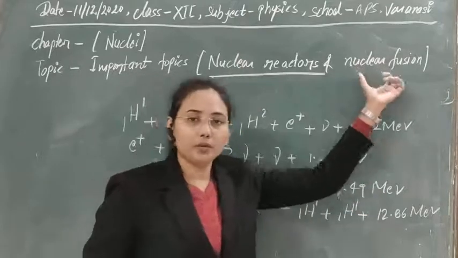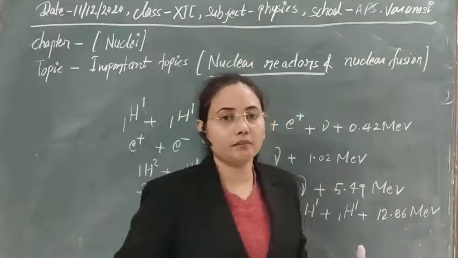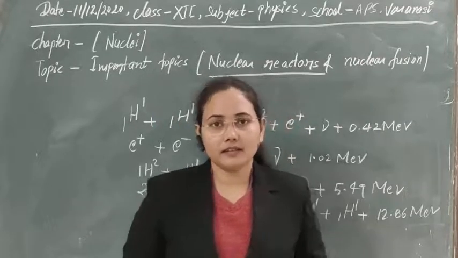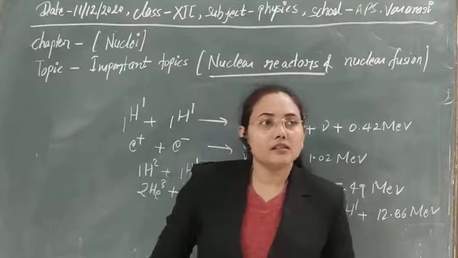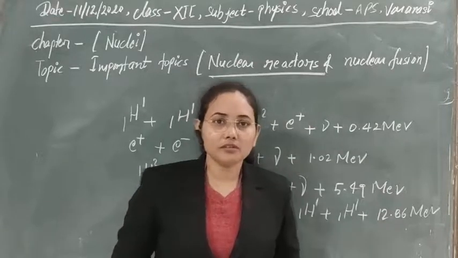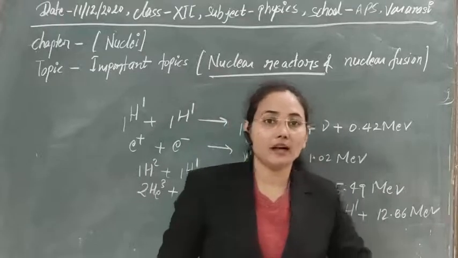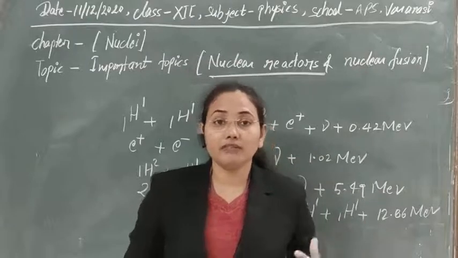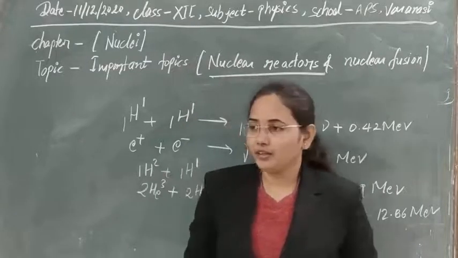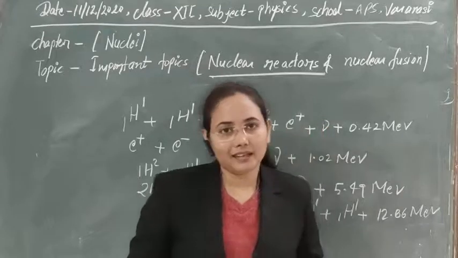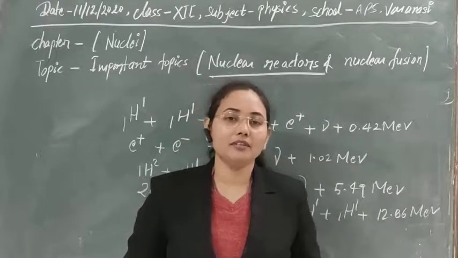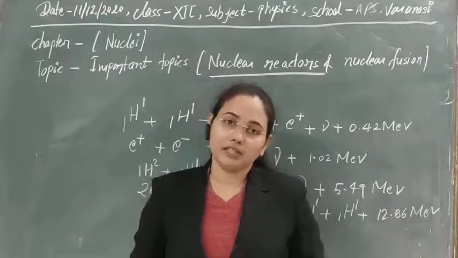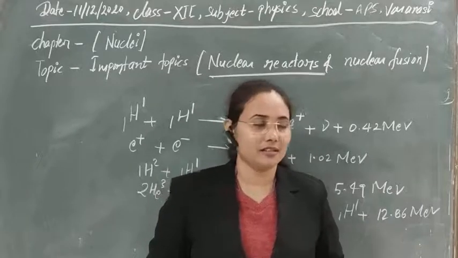In nuclear fusion, two or more nuclei are fused together to form a heavier nucleus, and in that process a large amount of energy is released. To start the nuclear fusion process, first of all we need a high temperature or a large amount of energy, nearly 10 to the power 7. On earth, that energy can be produced only with the help of a nuclear explosion or atom bomb.